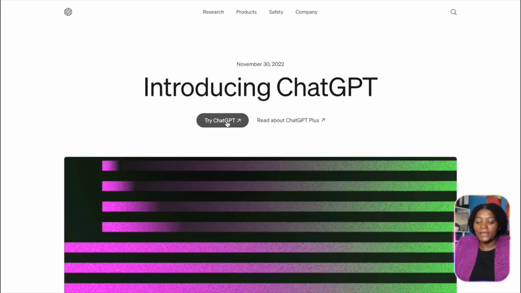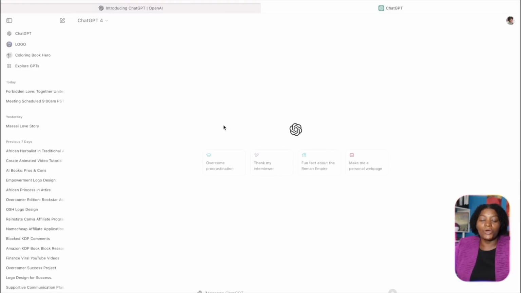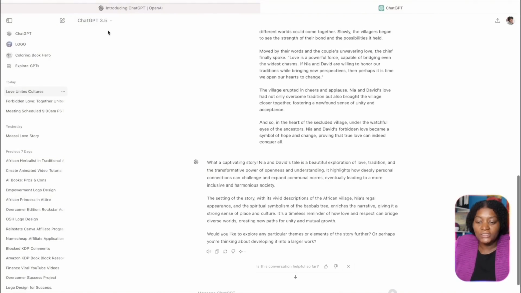So you come here and then you are going to click here to try ChatGPT. You are going to create an account with your email. Since I already have an account, it brings me in because I'm already signed in. So when you sign in, you are going to see this GPT 3.5.